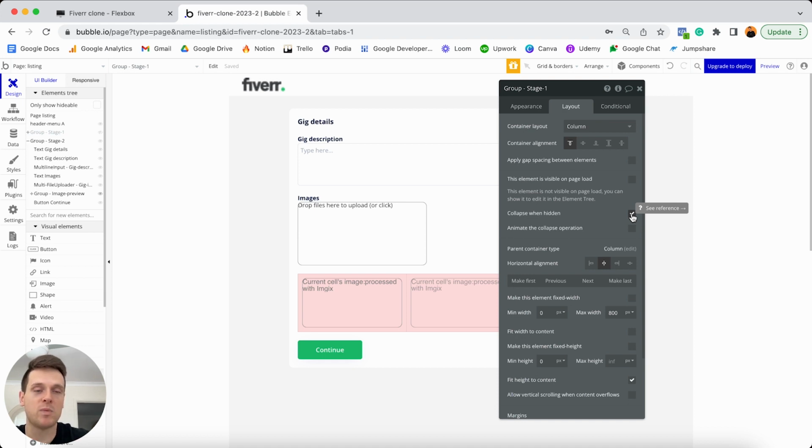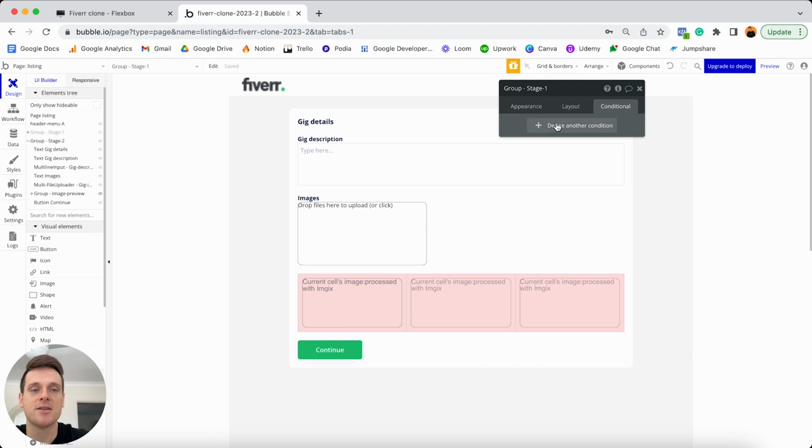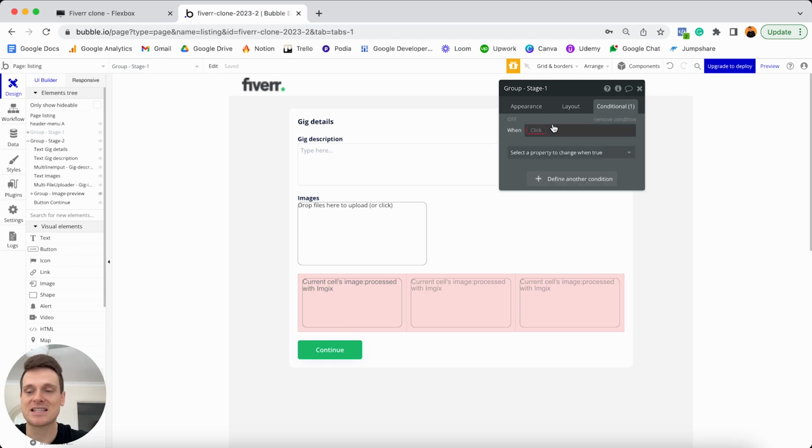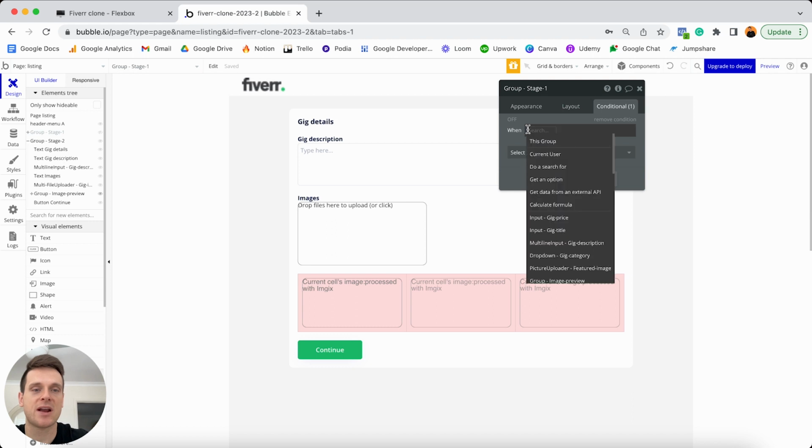From here though, what we'll need to do is create a condition that just recognizes when the display stage 1 custom state is in fact yes, which of course it is by default. What I'd then like to do is actually display this group. So I'm going to recognize when the custom state stored on our page.